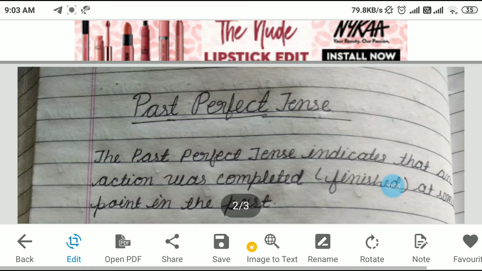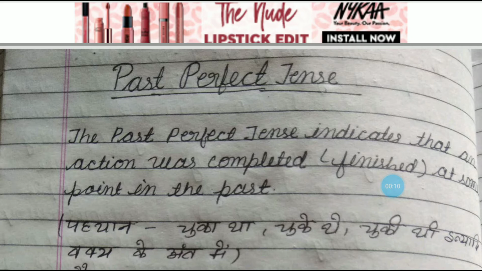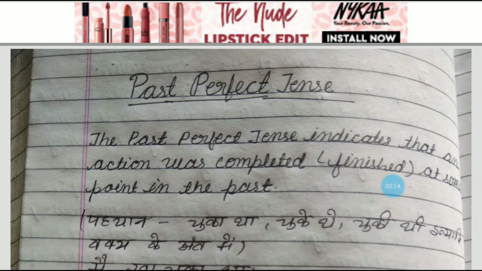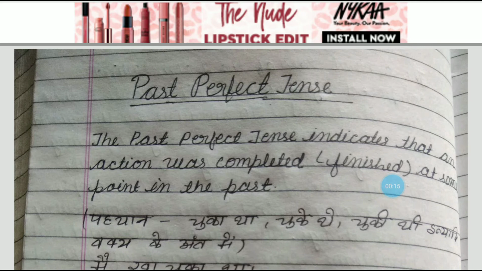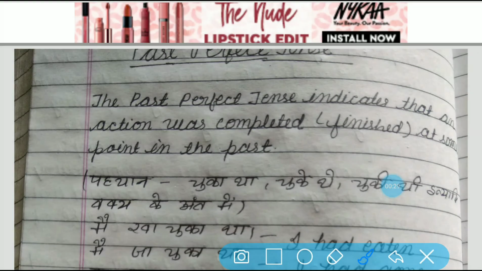Today we are going to continue the previous topic, and the topic name is tense. In past tense, I have already taught you the second part. The first type was simple past, the second was past continuous, and this is the third type of past tense. At first we shall understand what this tense indicates.